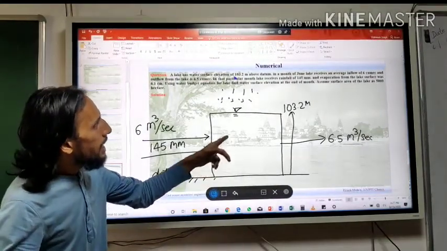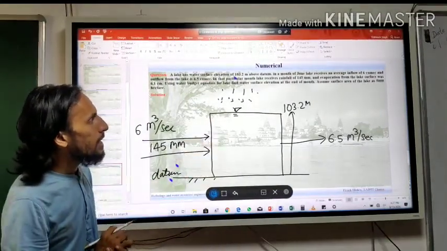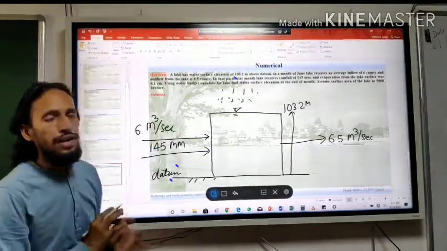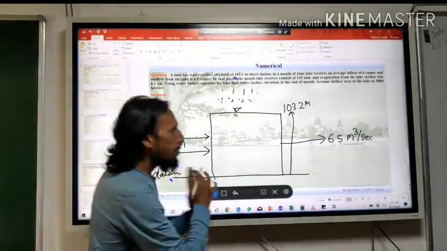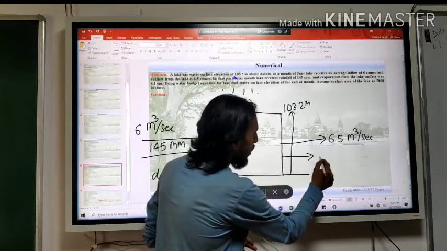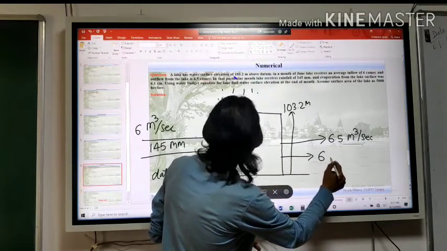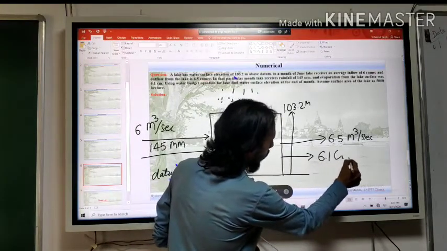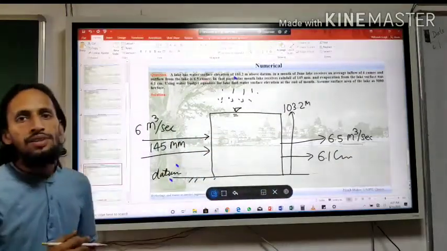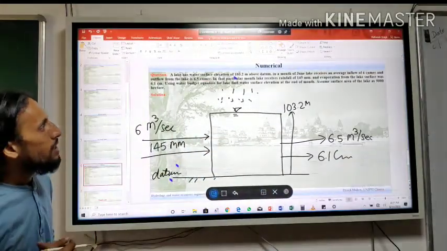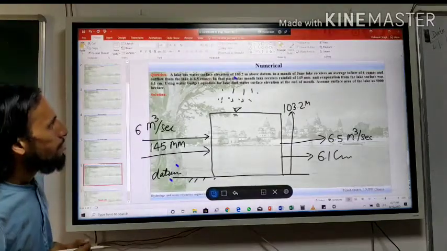What else? There is some evaporation from the lake, that is 6.1 centimeter. Some water is going out. 6.1 centimeter water is going out of the lake by evaporation.